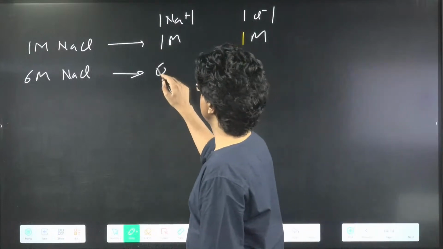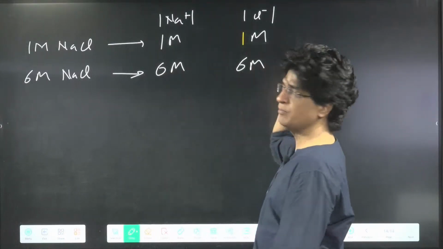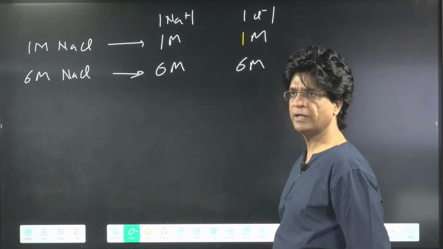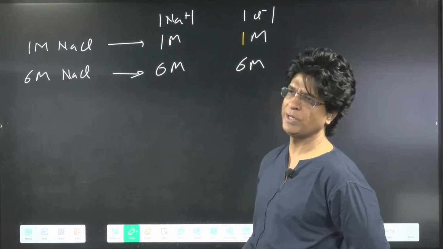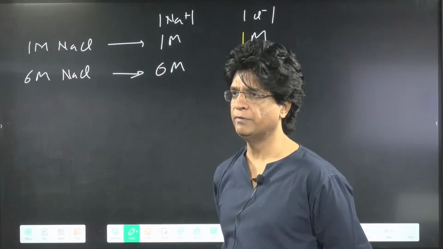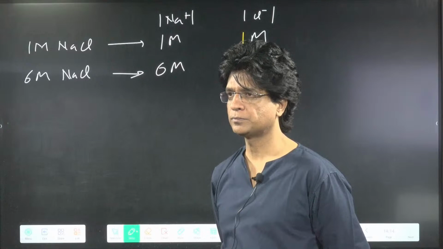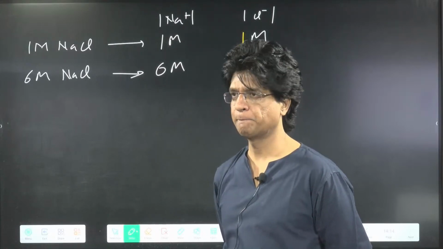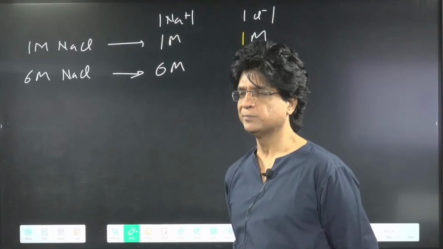I believe 6 molar and 6 molar. Very good. I want everyone to answer, bachcho. Please answer. Everyone should answer, beta. Very good. Bahut acche. Good.